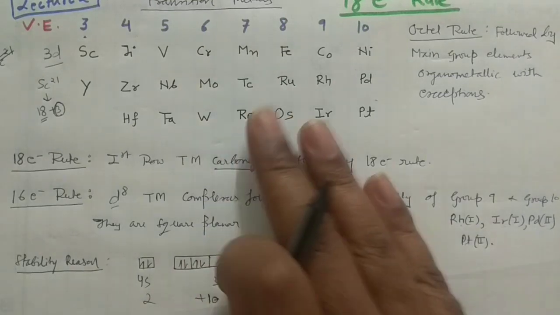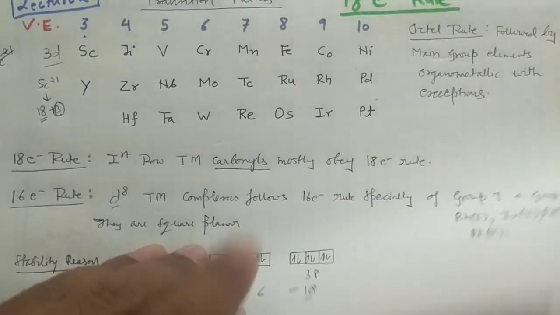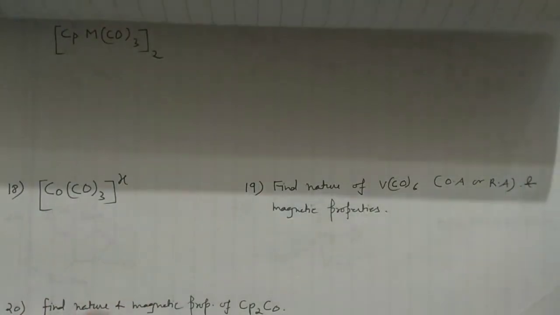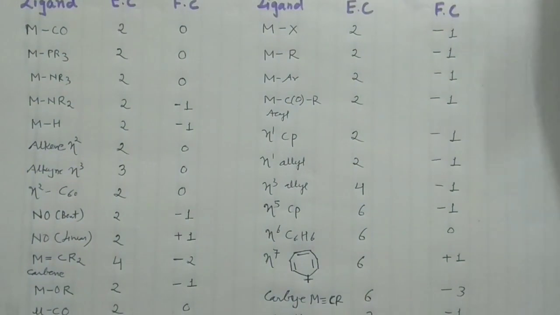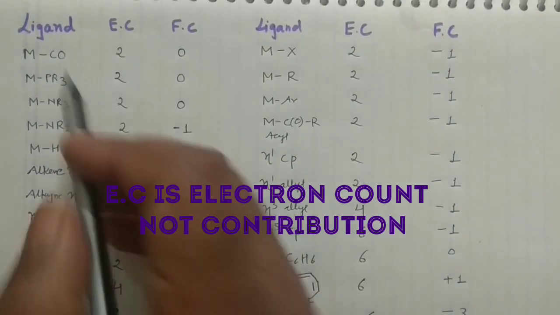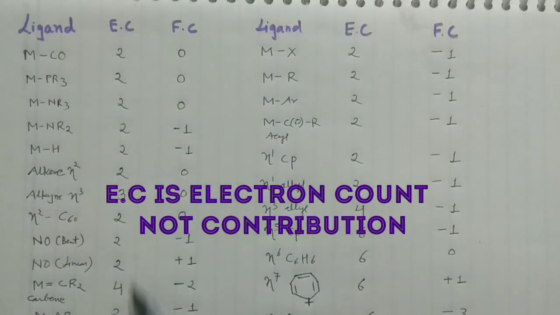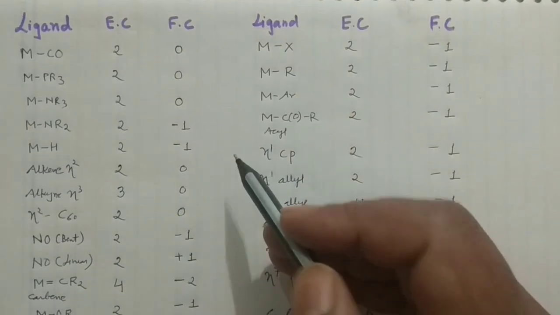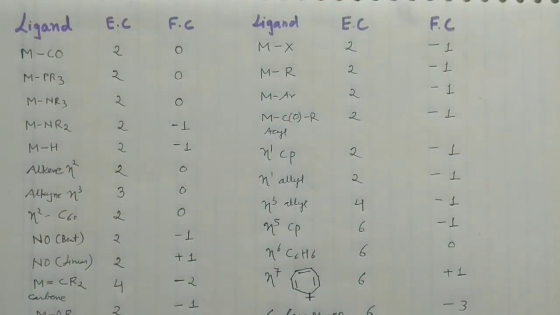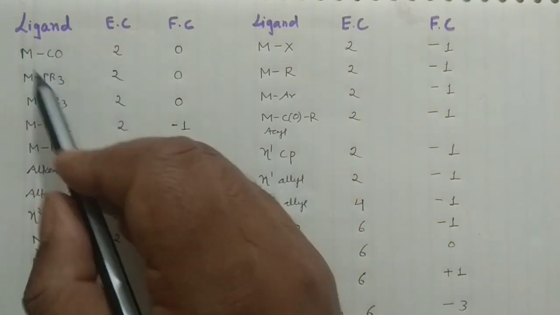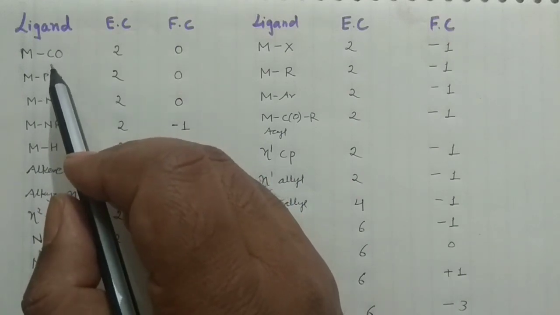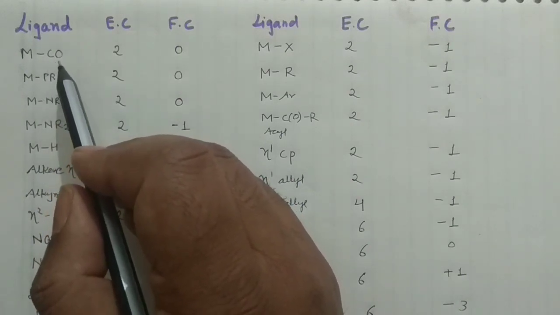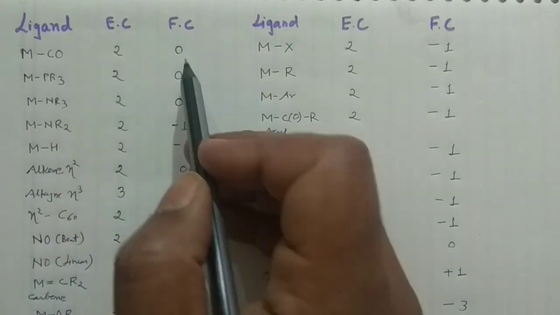So first of all, you should remember this table by heart. And second thing, you have to learn this particular table, which I'm giving you here. So these are the ligands, these are the electron contributions towards the formation of the compound, and this is the formal charge present on the atom of the ligand actually, right? So remember one thing: whenever your ligand is neutral, whatever the ligand is, it will always contribute 2 electrons. Okay, and formal charge would be 0.